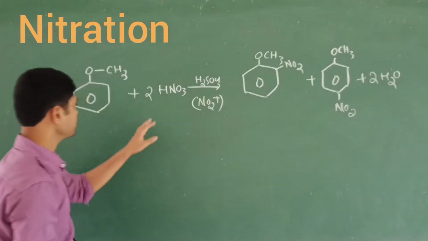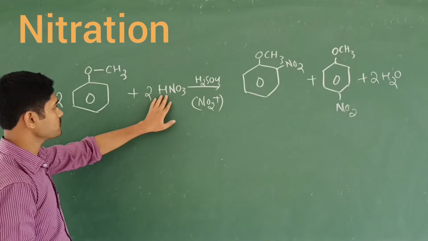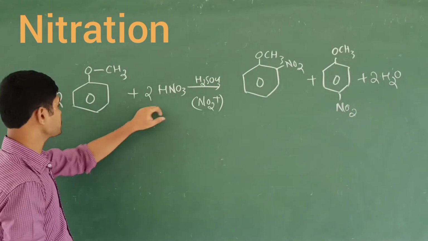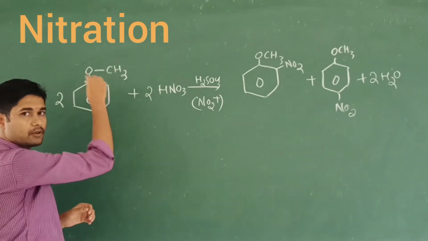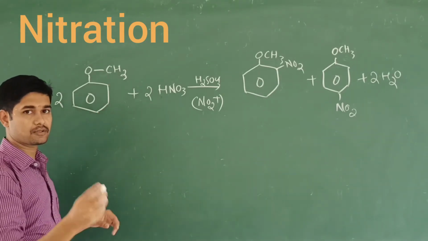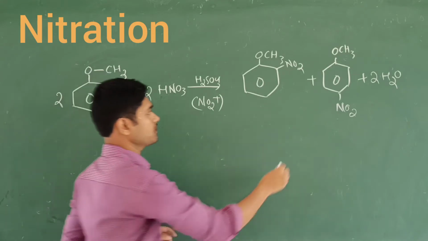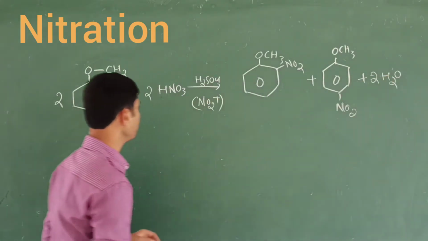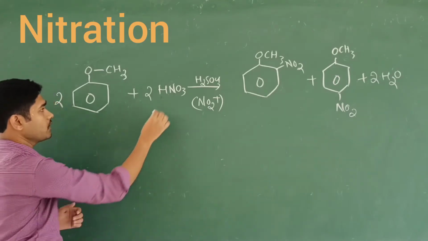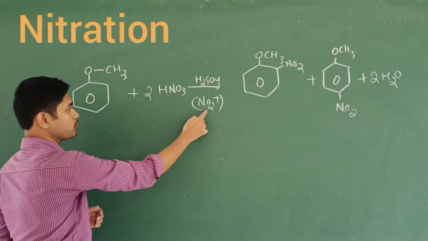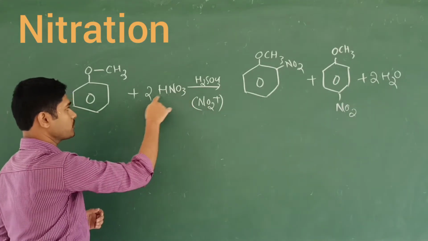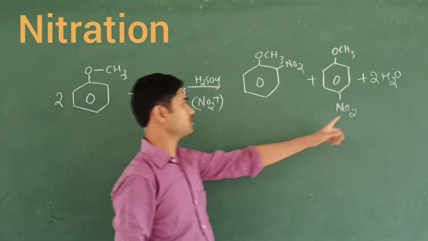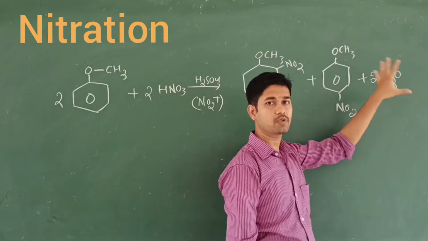How? Because in HNO3, how many hydrogens will be there? Two hydrogens, plus one hydrogen from the ortho position and one hydrogen from the para position. Together that makes four hydrogens. And how many oxygens have I left out here? In the HNO3, NO2 plus is eliminated, that is one oxygen. Because of the two molecules, two oxygens have been removed, that is called two water molecules.